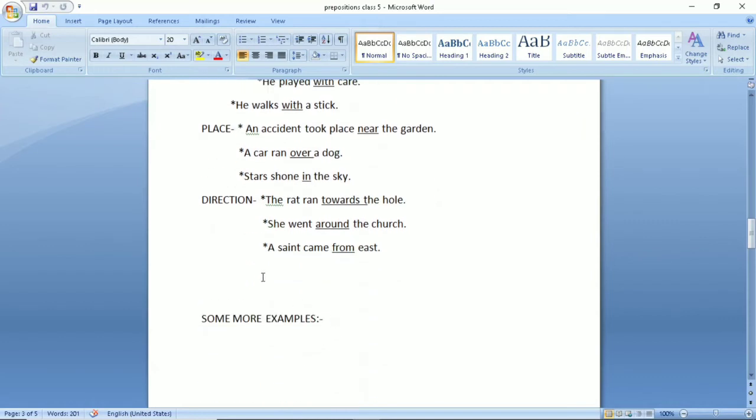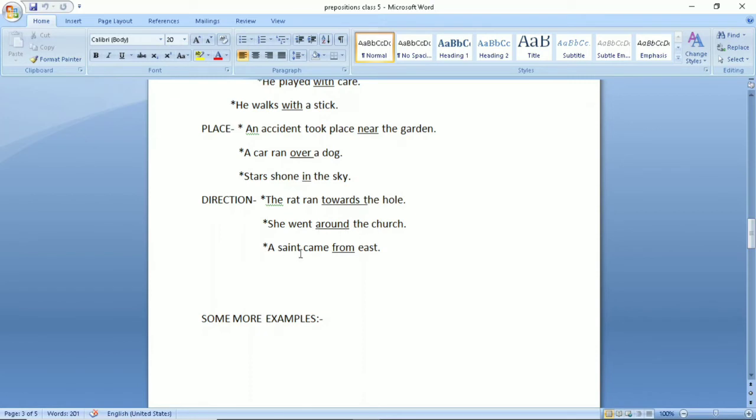Now direction. The rat ran towards the hole. It is again showing the example. The rat is running towards the hole. She went around the church. It means she took a round of the church. So it shows the direction.